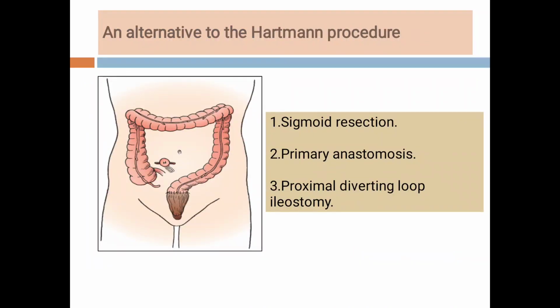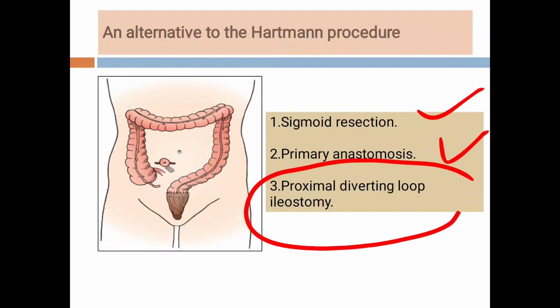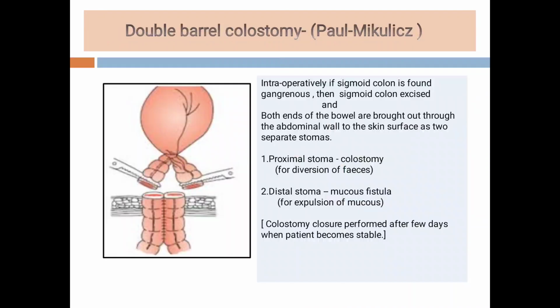Then the alternative to the Hartmann's procedure is resection of the sigmoid colon. Primary anastomosis is done, but a proximal diverting loop ileostomy is done. So it will protect the anastomosis, and that ileostomy is also temporary. So it is an alternative to the Hartmann's procedure.